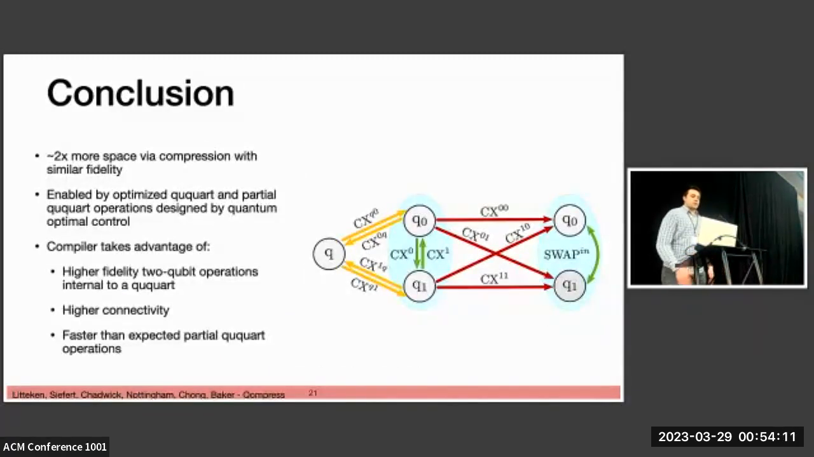So overall, this work shows a strategy to compress quantum information from qubits into Ququarts, maintaining similar fidelities for any qubit circuit, increasing space on quantum devices by up to 2 times. This is enabled by developing a new set of Ququart gates and partial Ququart operators via quantum optimal control, which we are then able to give to a compiler which achieves the circuit fidelities by taking advantage of those higher fidelity internal qubit operations, higher connectivity, and faster than expected partial Ququart operations.